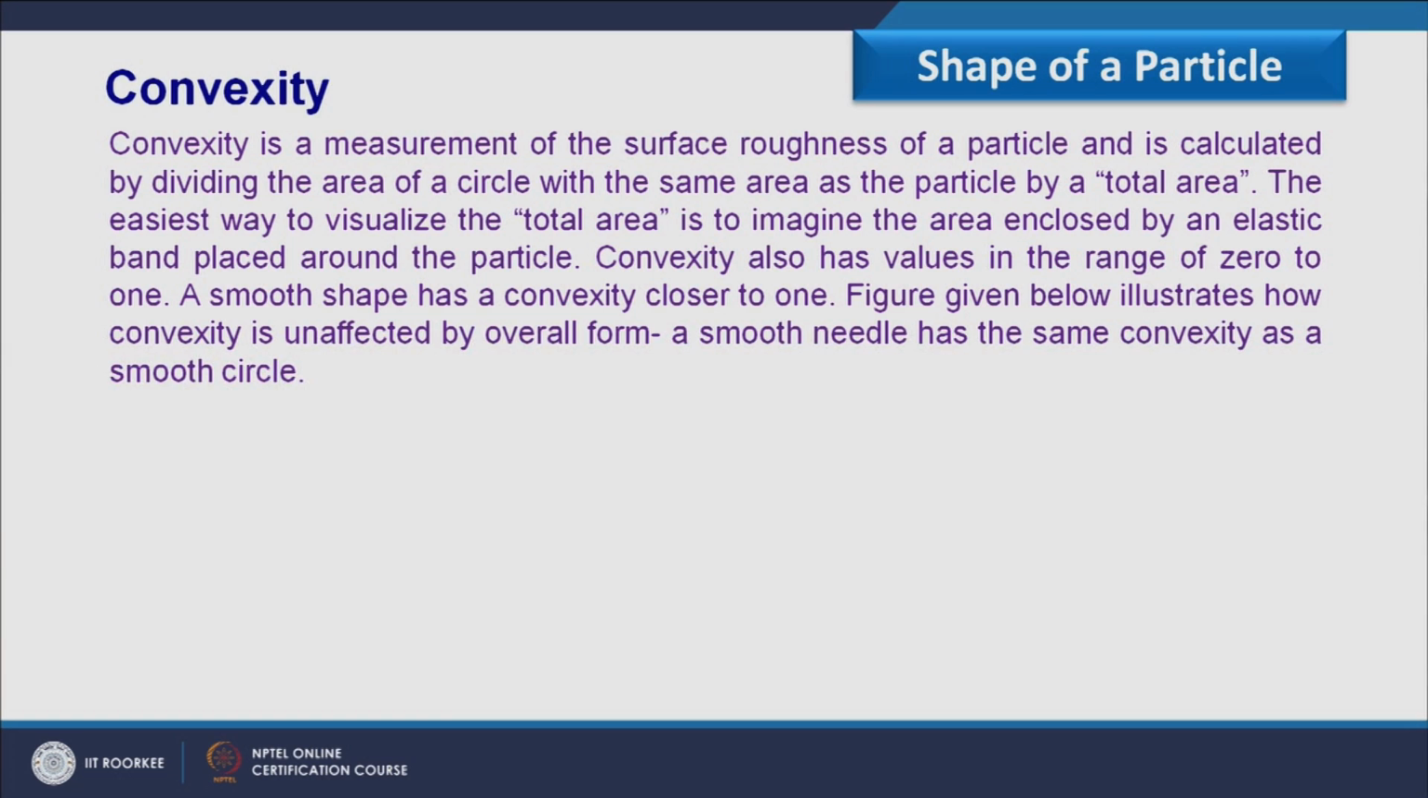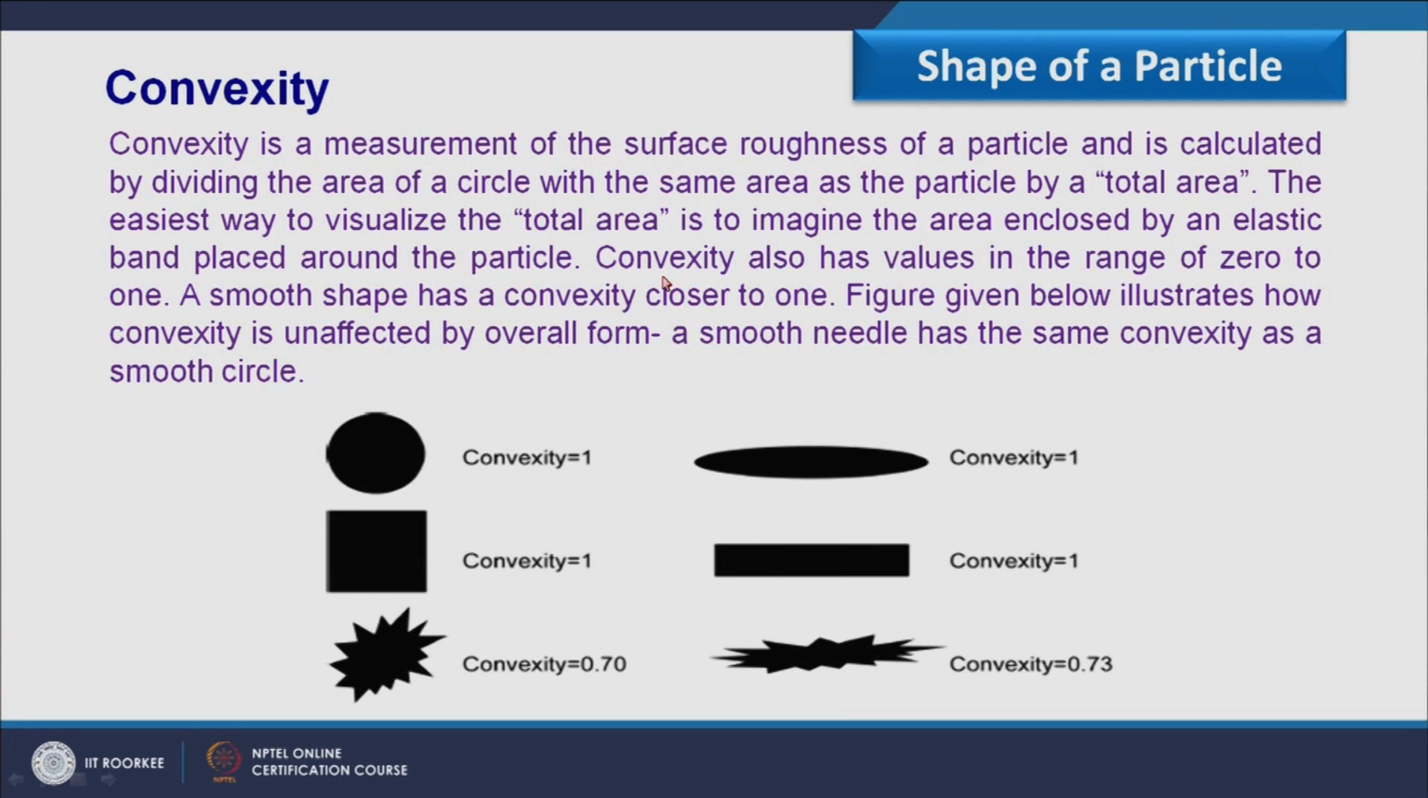How can we define the total area? That I can illustrate by this example. If you see this figure, here we have the convexities of different shapes. Now if I consider this rough surface, it has convexity lesser than 1. So if I am having the smooth surface, convexity should be closer to 1 or equal to 1, and as the roughness increases, convexity reaches towards 0.